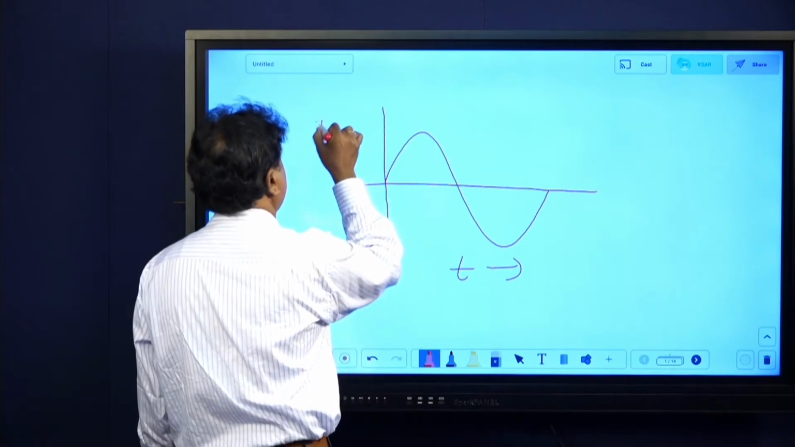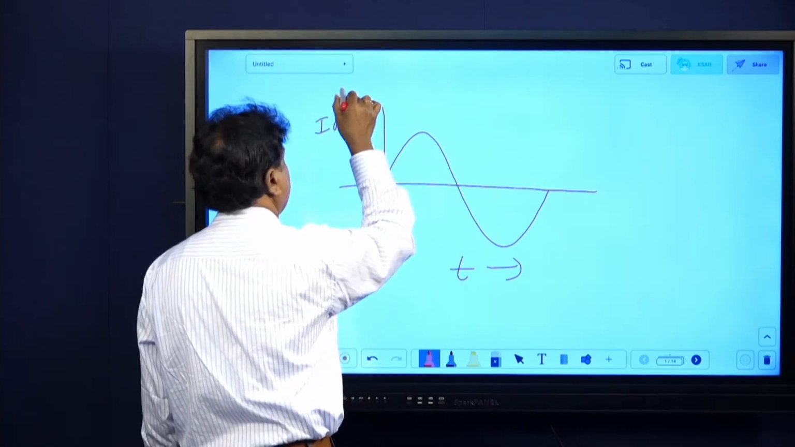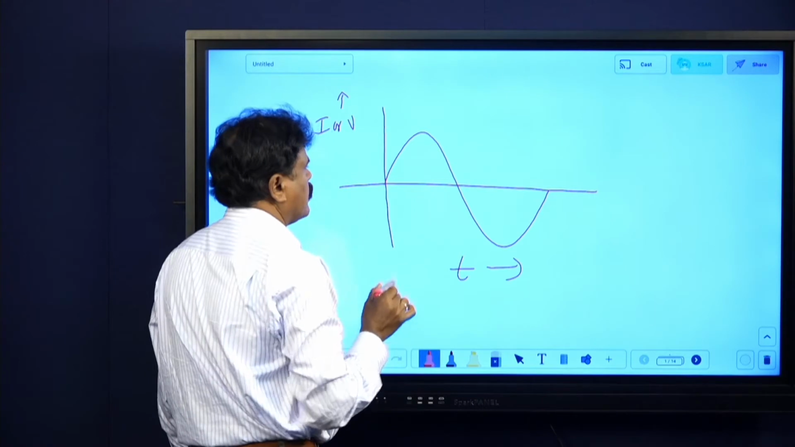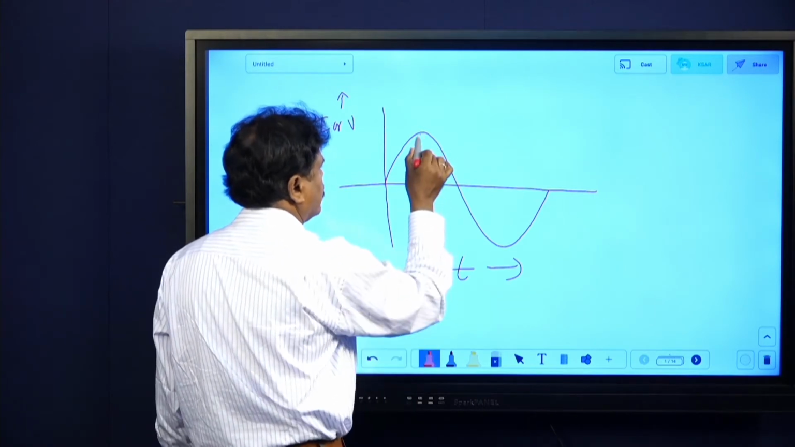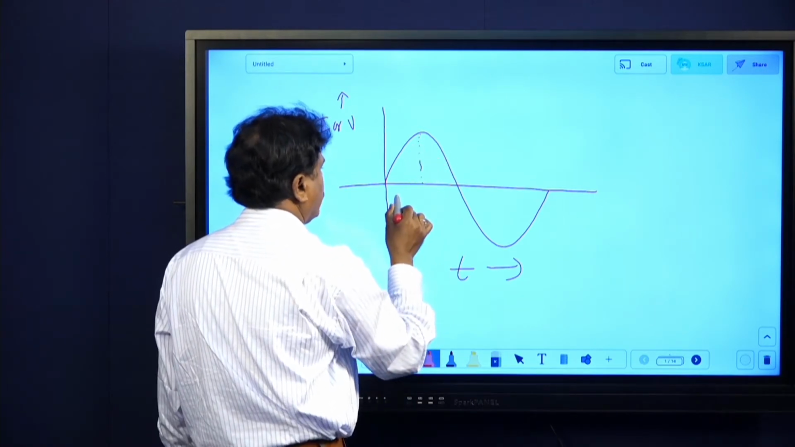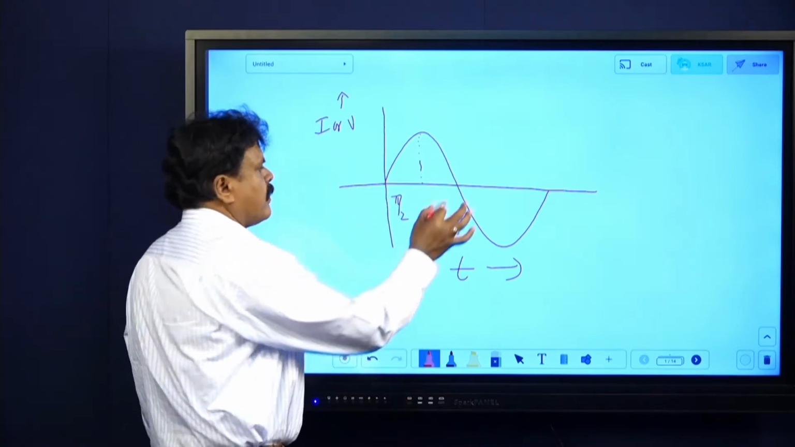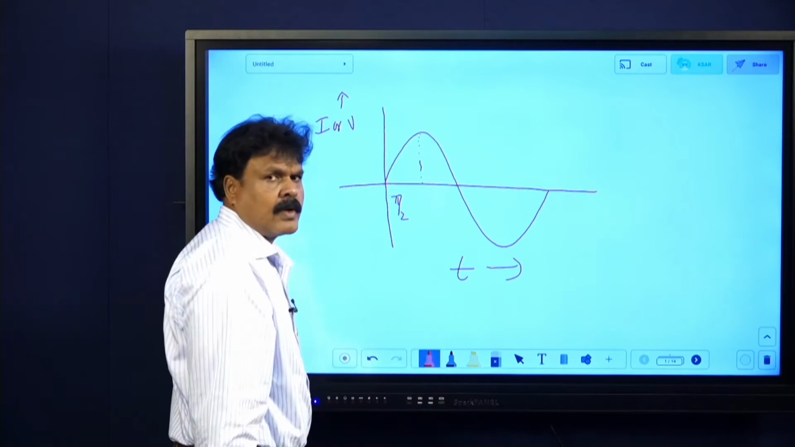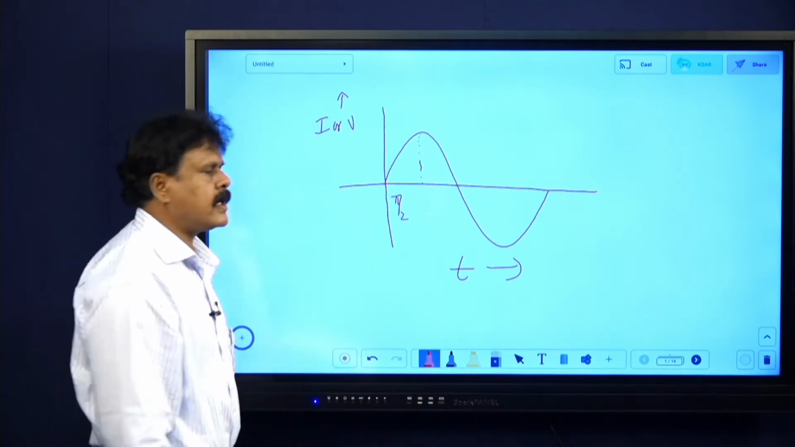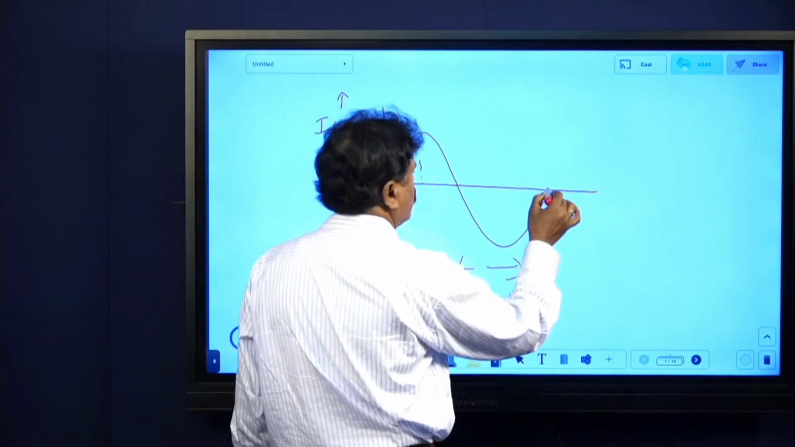So this is I or V, I am writing. See, here phase is 0. Somewhere here I will take that the phase will be pi by 2, which is 90 degrees. When the particle is here, the phase is 180 degrees. Next 3 pi by 2, and this is 2 pi.